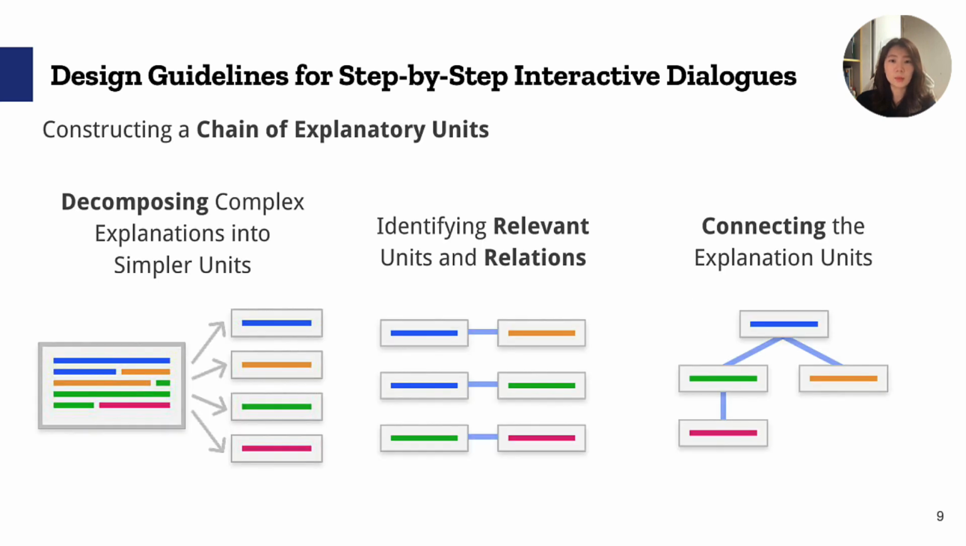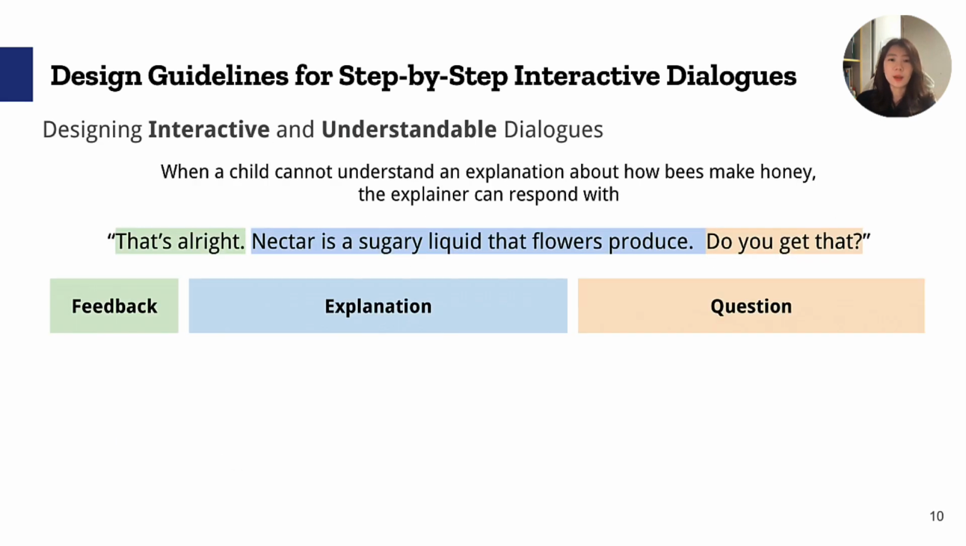To help children understand complex concepts while avoiding significant cognitive load, we suggest that explainers construct chains of explanatory units. Specifically, explainers should decompose the explanation into subunits, identify relevant subunits and their relationships, and present their units based on their identified relationships. Additionally, we recommend that explainers expand on these chains to carry out interactive dialogues that engage with the child and adapt explanations to the child's level of understanding.